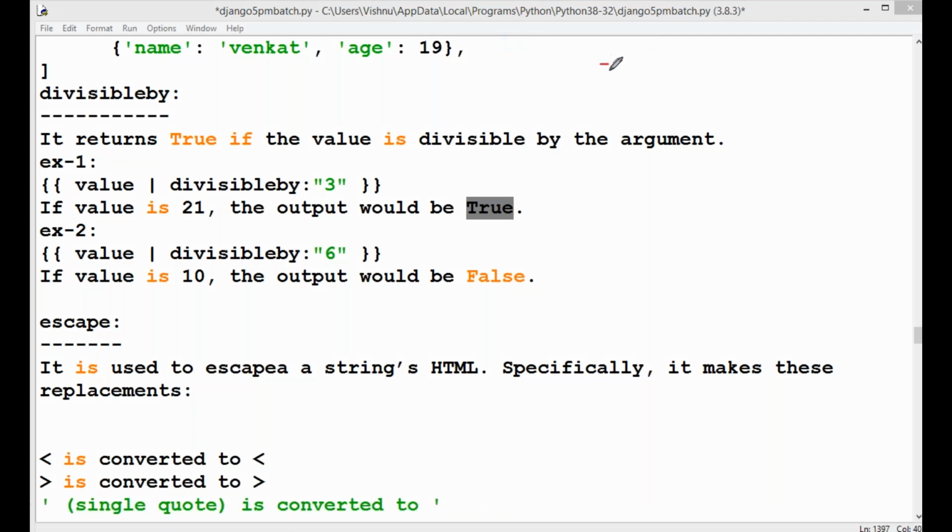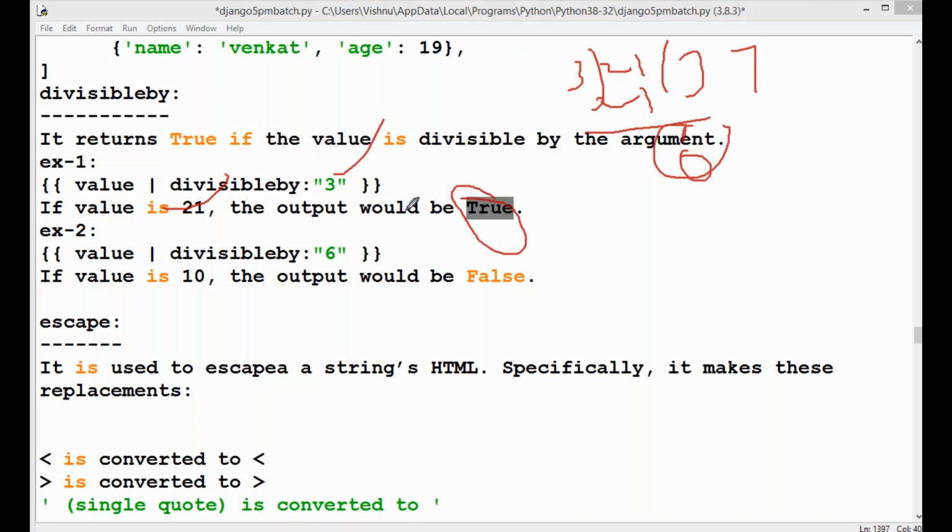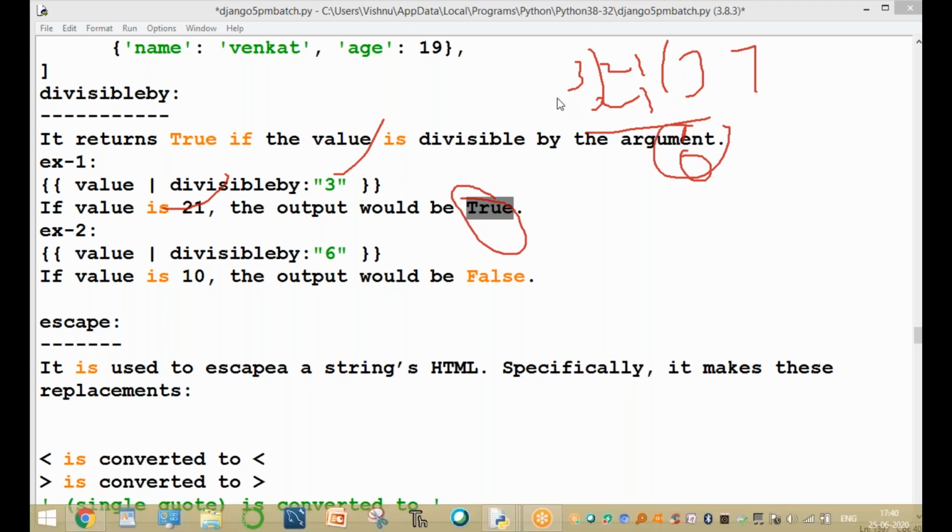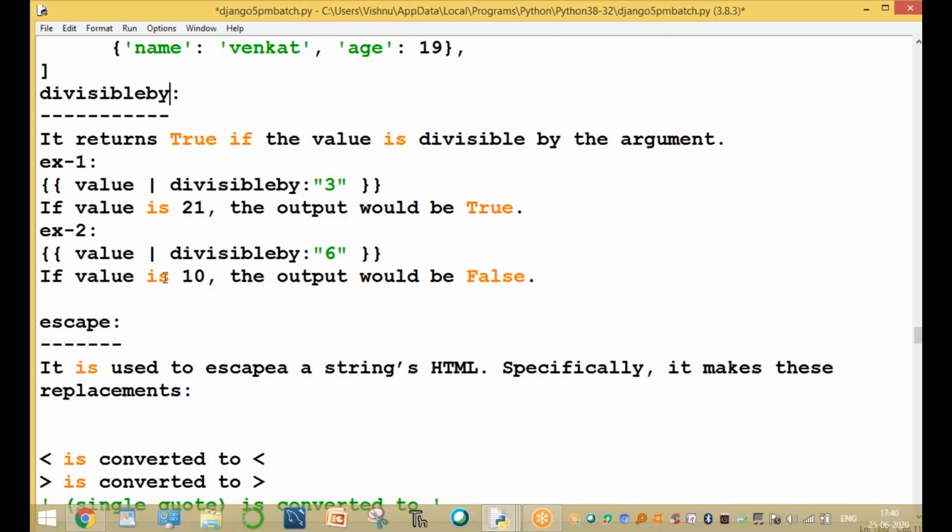Now here, 21 is divisible by 3. First example: 21 is divisible by 3. 3 7s are 21. The remainder value is equal to 0. That's why it is divisible. The value is equal to 2. It is called the divisibleby filter.